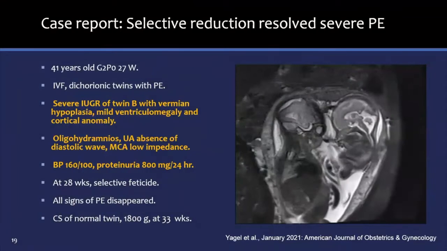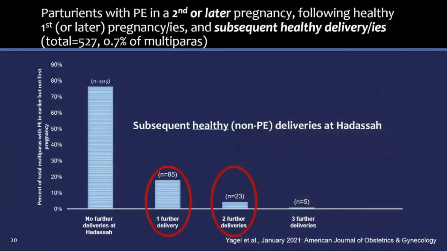In a case from our center of twins discordant for fetal CNS anomaly with severe early onset preeclampsia, sFLT levels dropped and the maternal syndrome disappeared following selective feticide of the affected twin. We have also collected a cohort of second and following pregnancies from our center who suffered from preeclampsia following healthy first pregnancies. These two examples cannot be explained by maternal cardiovascular maladaptation. Rather, they indicate the essential involvement of the placenta.